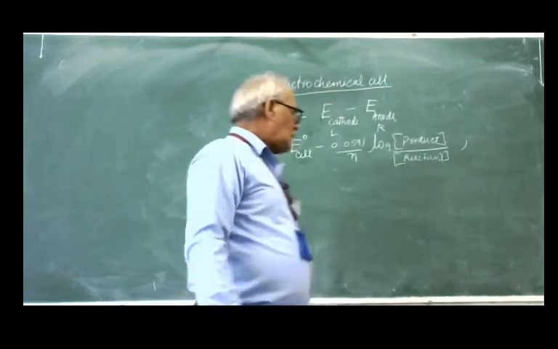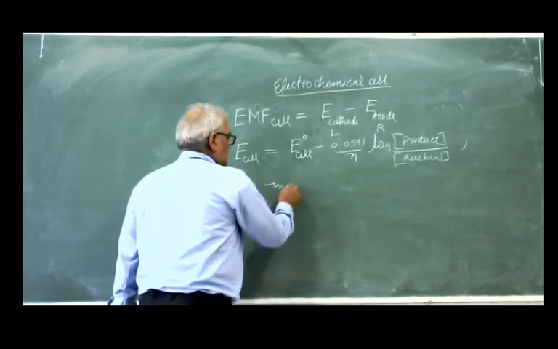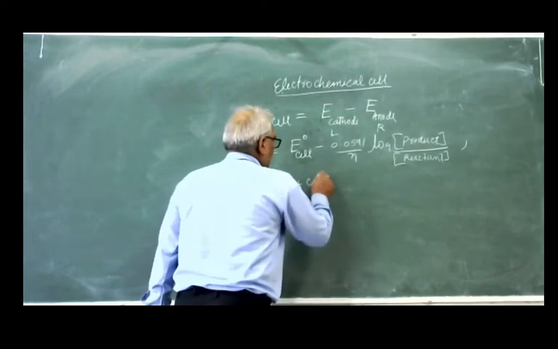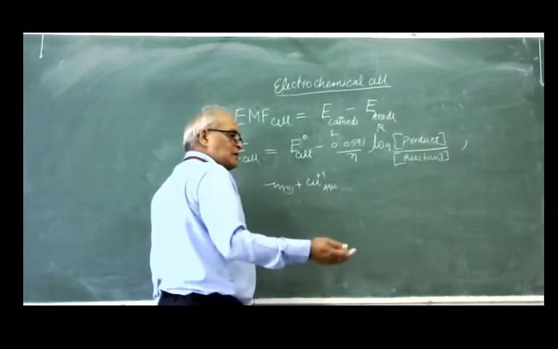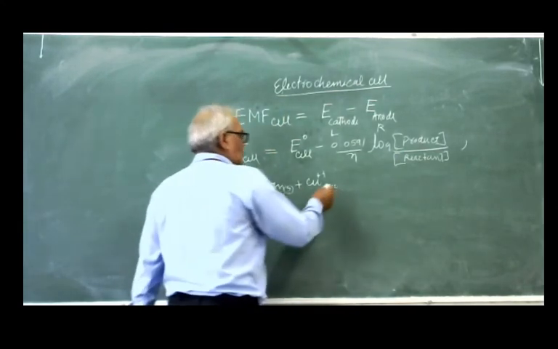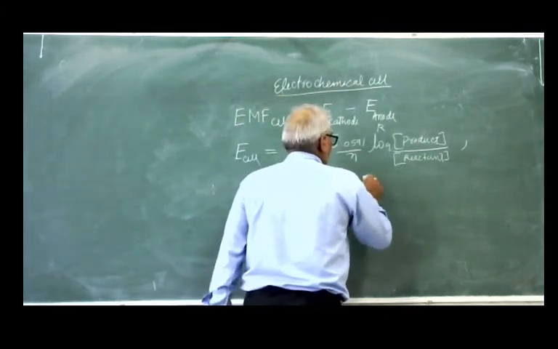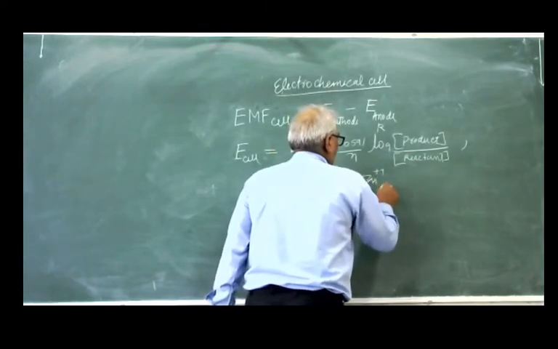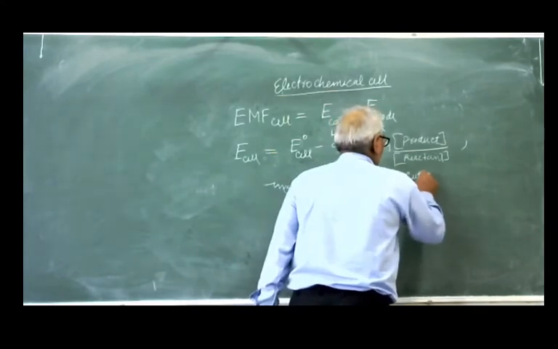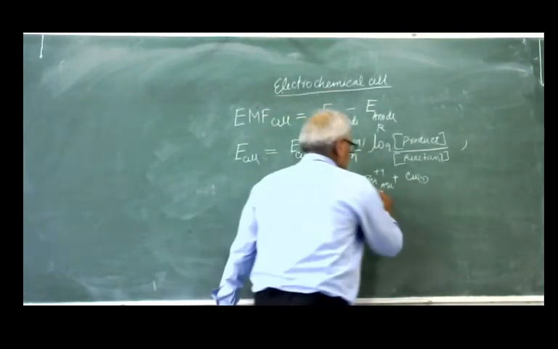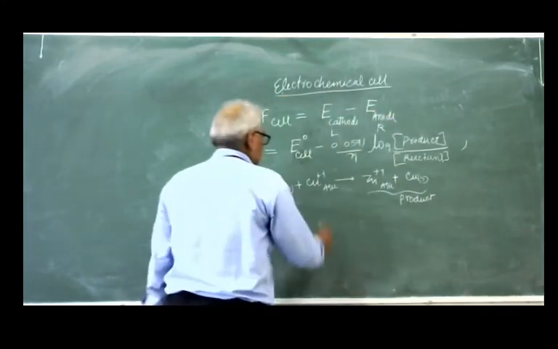In the Daniell cell, this is the net reaction: solid zinc plus copper ion, in copper sulfate solution dissolved in water, which is the reactant, equals zinc ion plus copper solid. So this is the product and this is the reactant.